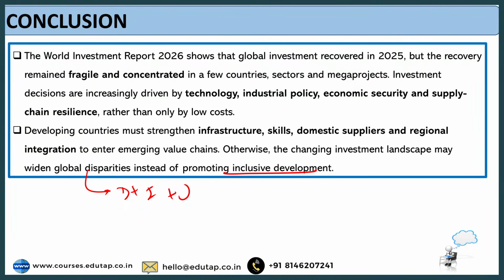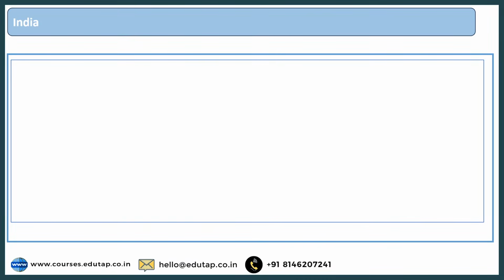Now, apart from that, let me also tell you that the report talks about India also, although it is not there as a part of the question, but I'm just giving you this as extra information so that if you have some scope or word limit in the examination, you can always write this point, right? So let me briefly discuss what it says about India. I would say the majority of the information is highly straightforward.